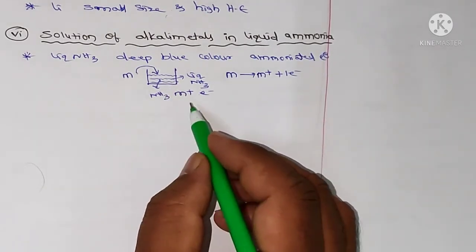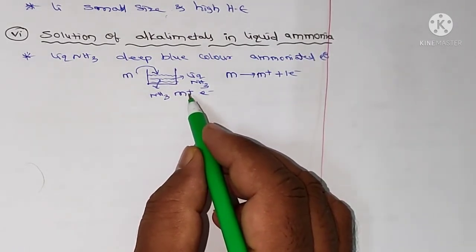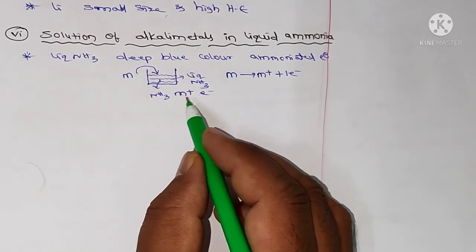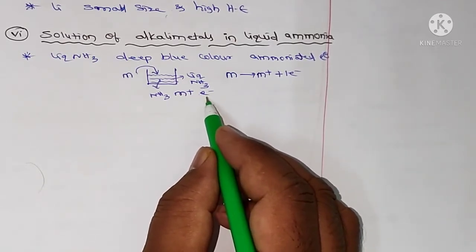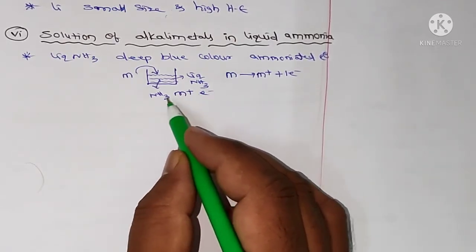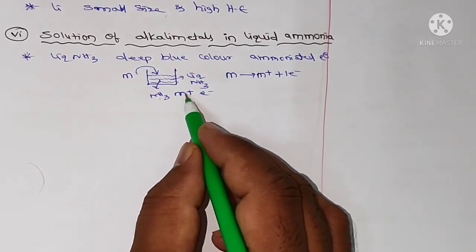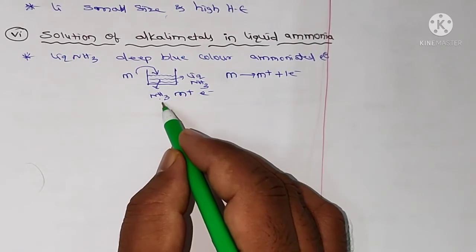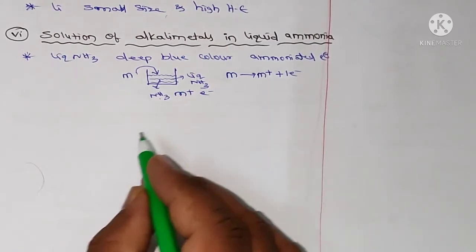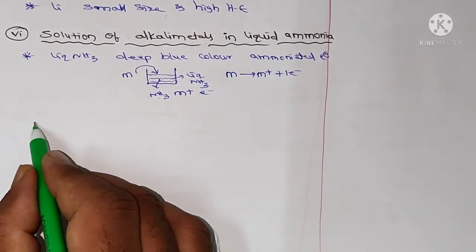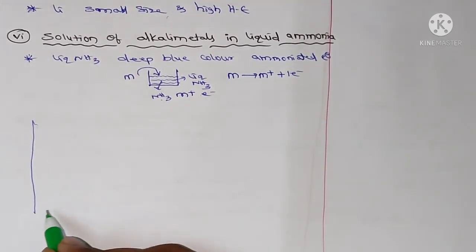In this solution the M plus ions are surrounded by ammonia molecules, and the electrons are also surrounded by ammonia molecules. How are the metal ions and electrons surrounded by the ammonia molecules? Let me take the beaker.